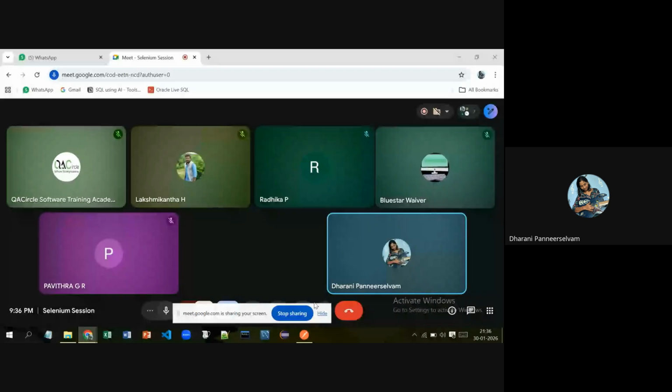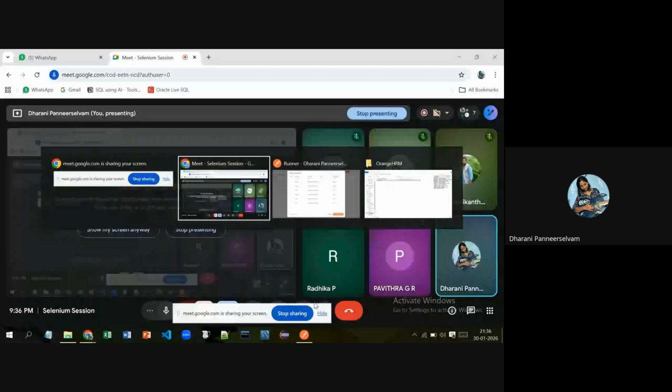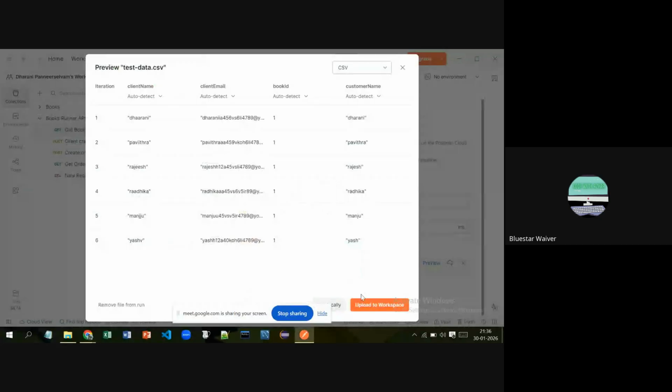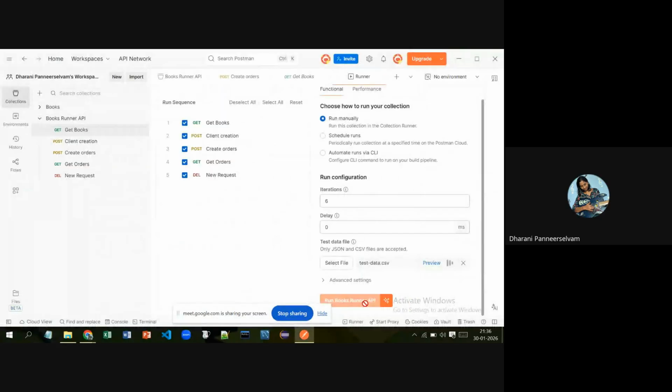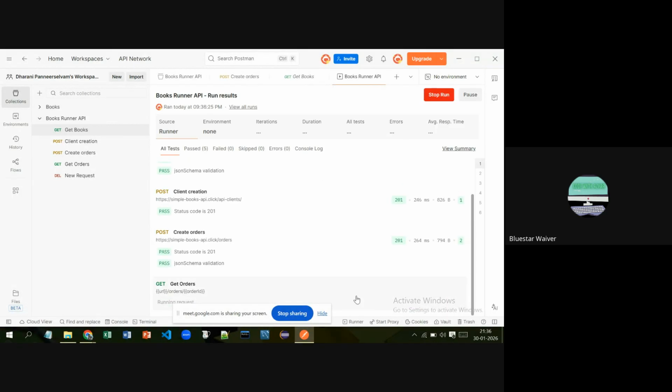I'll be sharing my entire script. So this is the file. I made some changes so that the file name does not repeat. So you have to remove the iteration file, and it will rename it to a different one.